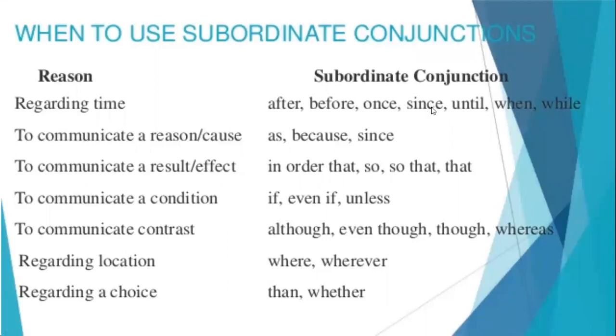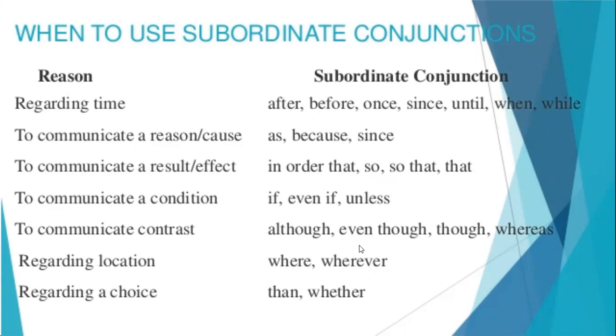And what are the subordinating conjunctions? After, before, once, since, until, when, while, as, because, since, in order that, so that, that, if, even if, unless, although, even though, whereas, where, wherever, than, whether.